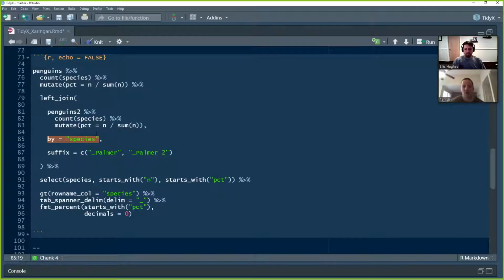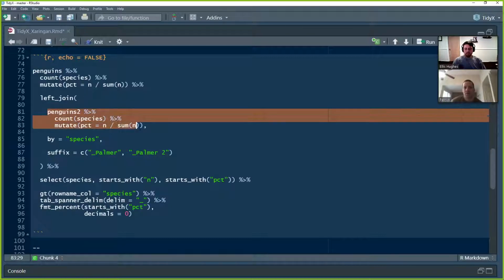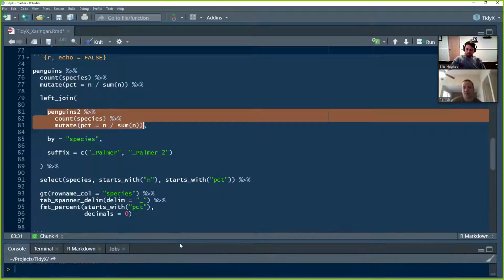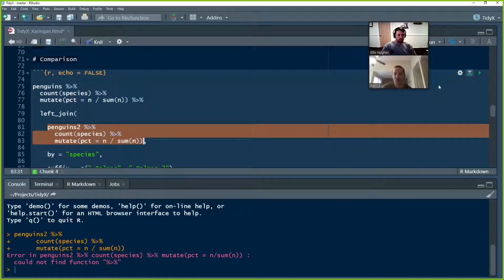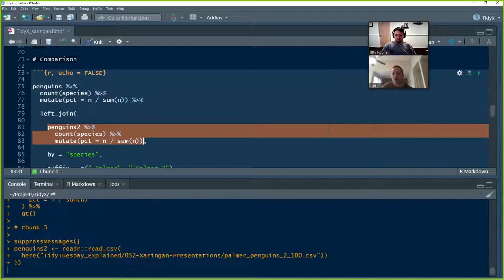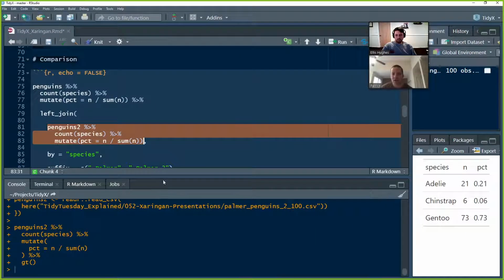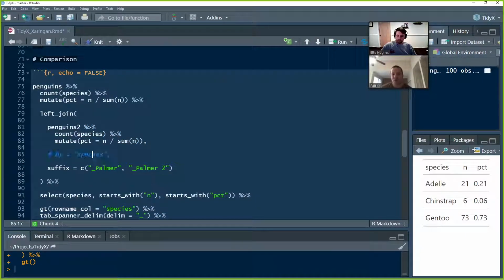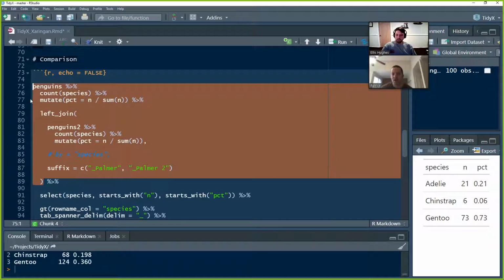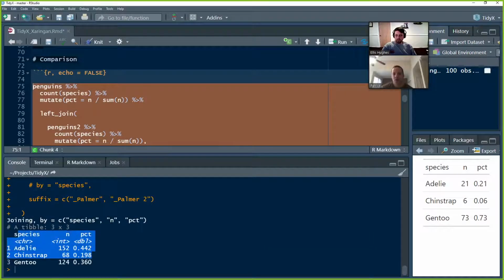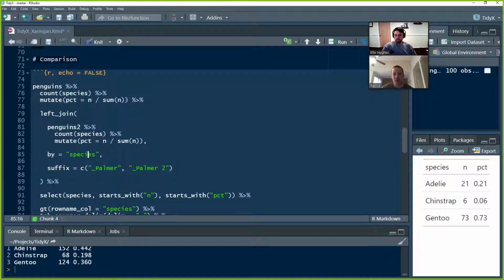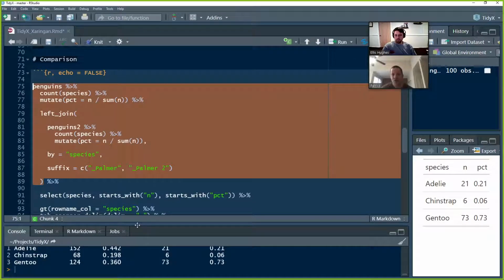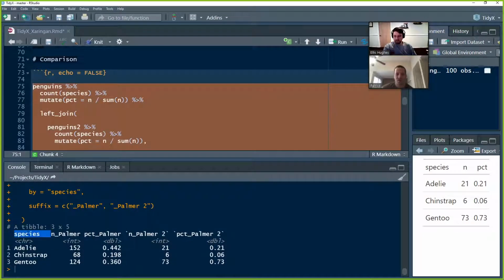So both data sets, Penguins and Penguins 2, will have three columns. They'll have species, they'll have N, and they'll have PCT. And if you were to simply left join, R is going to say, okay, you want to left join everything. These are all the same columns, so we'll join on those. And you're going to end up overriding things. So by specifying species here, we're telling it only join on the species. So wherever you see Adelie, join Adelie. Wherever you see Chinstrap, join Chinstrap.